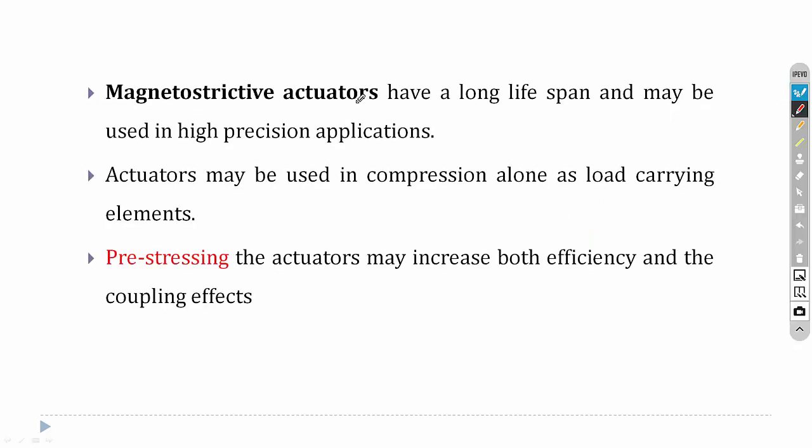For vibration control, we can use magnetostrictive actuators for giving actuation in active vibration control. The life of magnetostrictive actuators is relatively high compared with other actuators, and they are highly precise. But the restriction about magnetostrictive actuators is that they can be used only for compressive load.